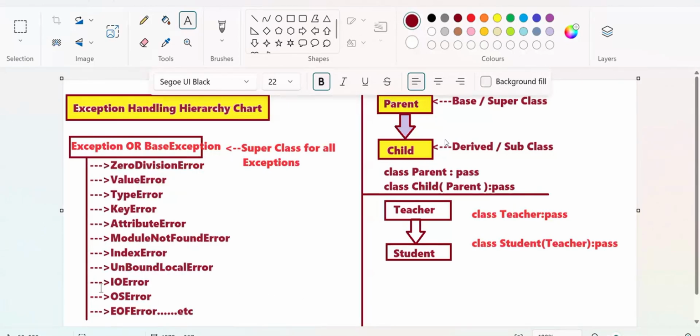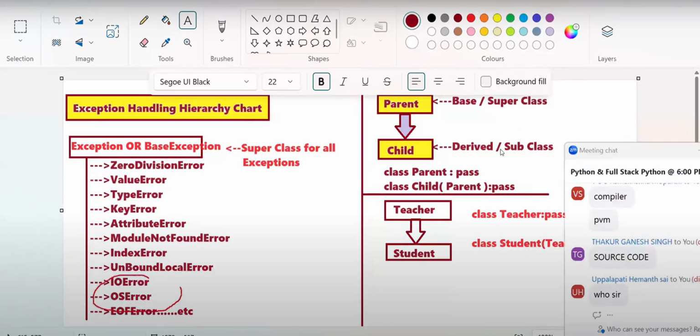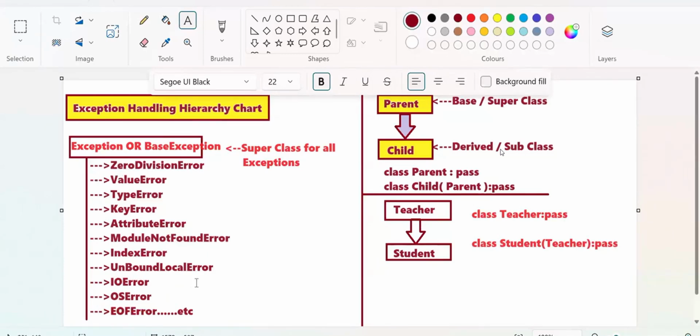Compulsory question. When I come to files, the next topic is files. What is IO error? They will tell: input output error, the full form. What is OS error? Operating system error. What is EOF error? End of file error. We also have to tell where the zero division error comes and why it comes. You need to tell all the reasons.